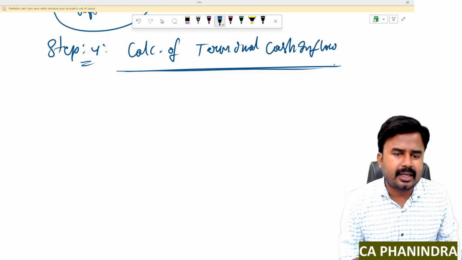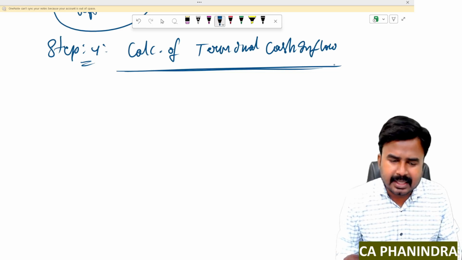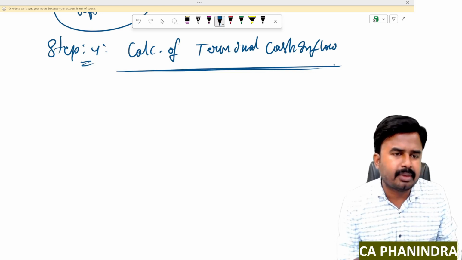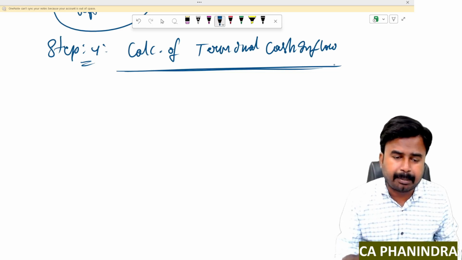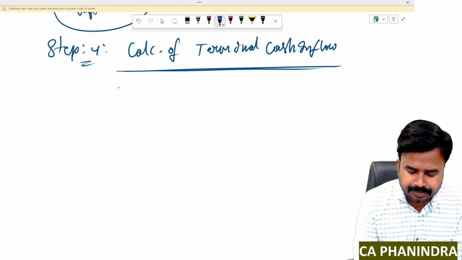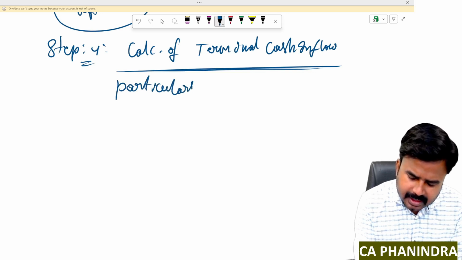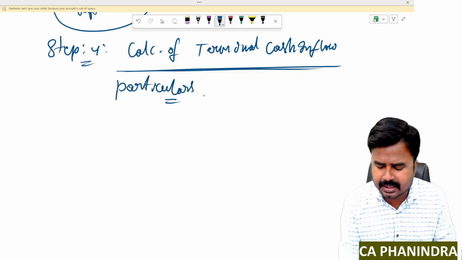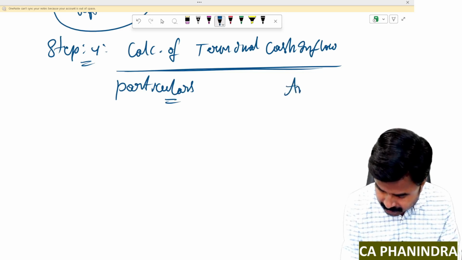While selling the asset at the end of the terminal year, you're supposed to pay capital gain tax, if at all you're earning some capital gain by selling such capital asset. So let me adjust such capital gain tax also for arriving at this terminal cash inflow. So there will be two components. One is salvage value of the fixed asset, nothing but sale value of the fixed asset. Another one is realization of working capital.